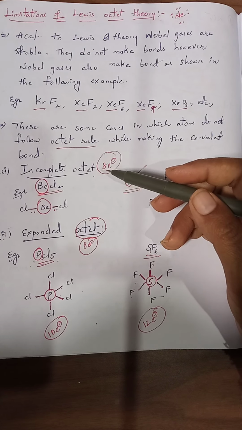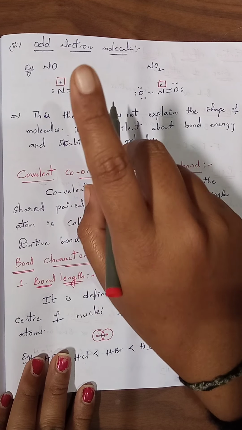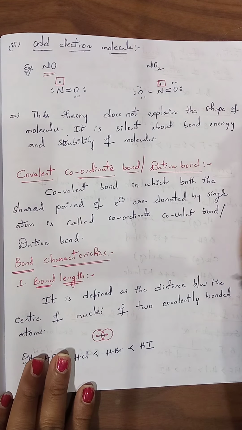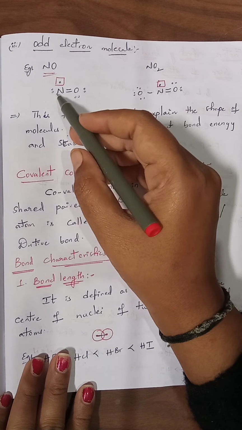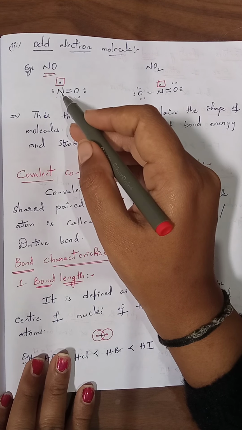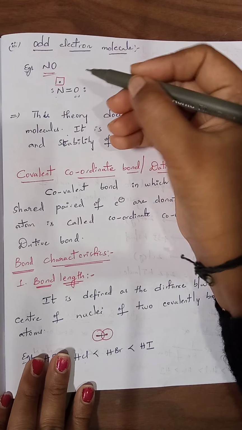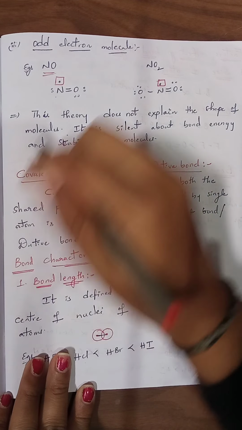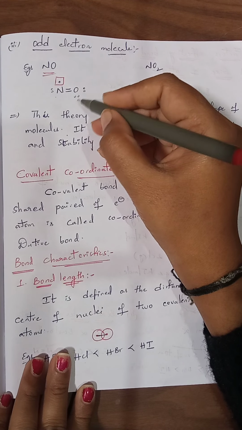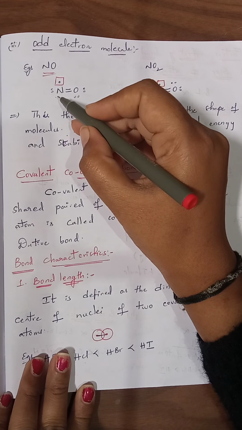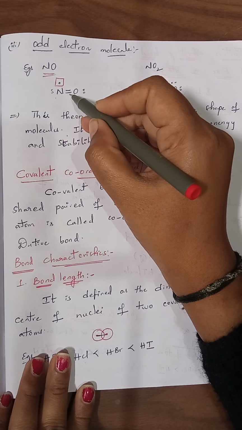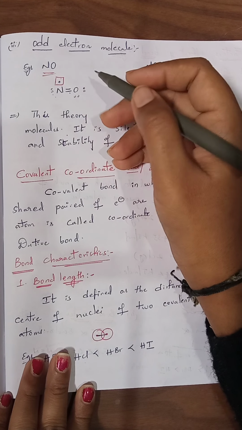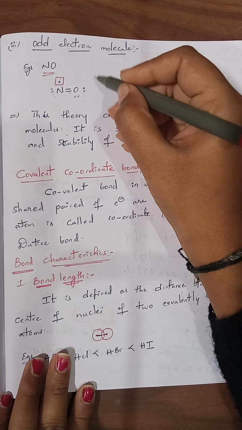Now we will see another type of molecules. Odd electron molecules are available in nature. Odd electron molecules are molecules containing a single unpaired electron. Example, we can take NO. In this NO, a double bond is formed between nitrogen and oxygen. Within this double bond, 4 electrons are present. The remaining 4 electrons are present on oxygen as lone pairs. Total number of electrons is 7.